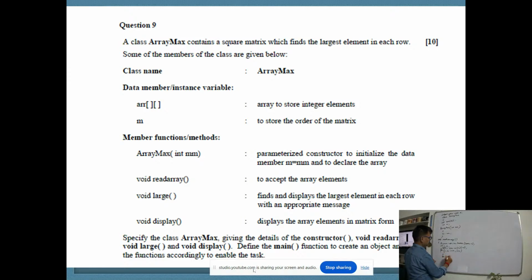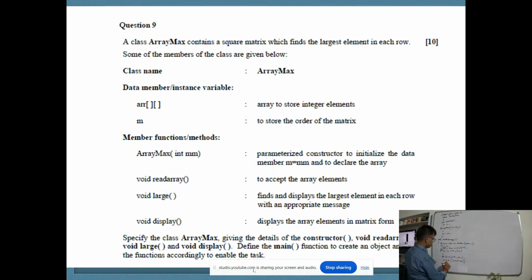For j equal to 0, j less than m, j plus plus. System.out.println. You will not write SOPL. Enter the number. We'll ask the user to enter the number. It is what array, no?